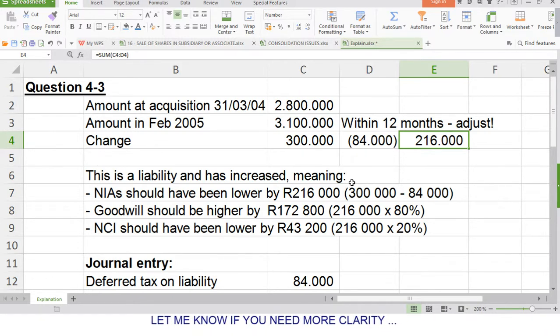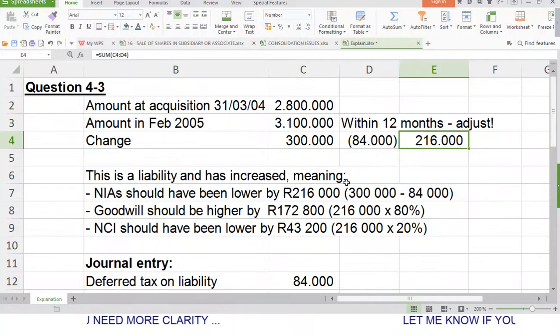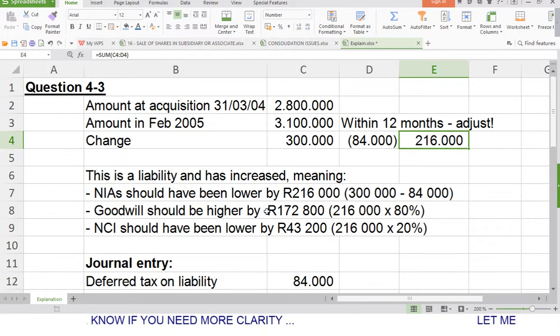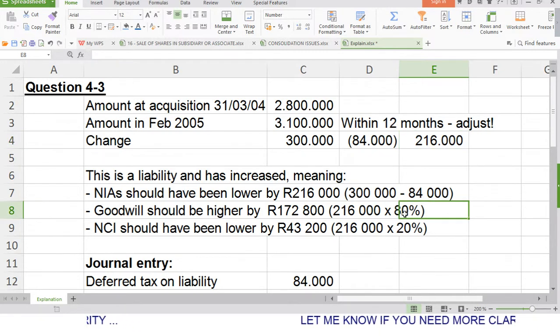The NCI at acquisition was measured at its share of net identifiable assets. So that is why we say the goodwill that we recognize at acquisition is only attributable to the parent. That is why we are saying goodwill should have been higher by 172,800, because we multiply this by 80%.